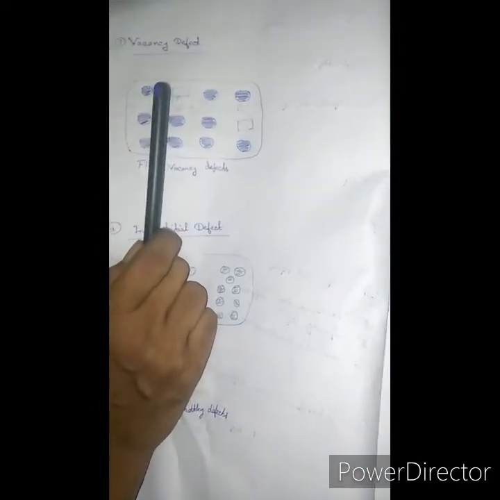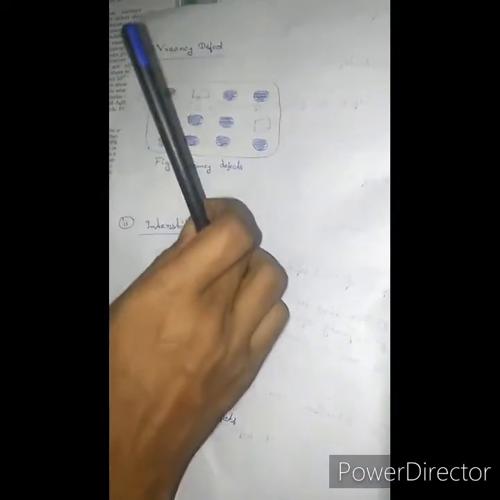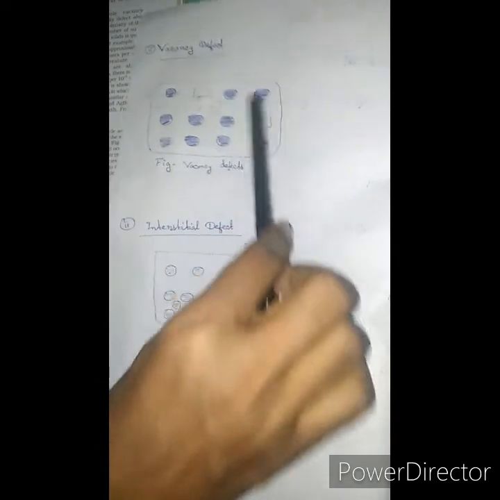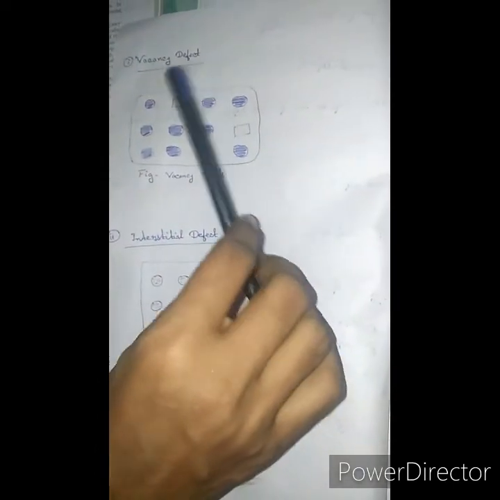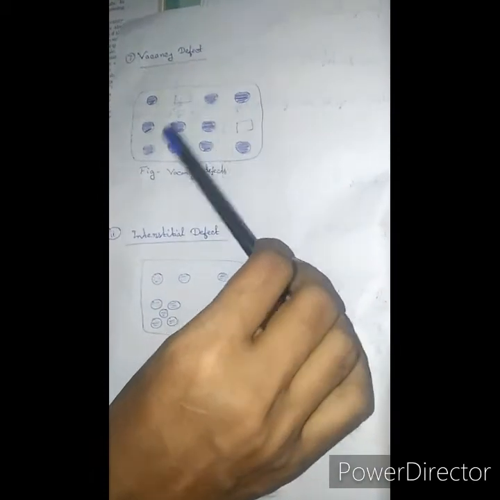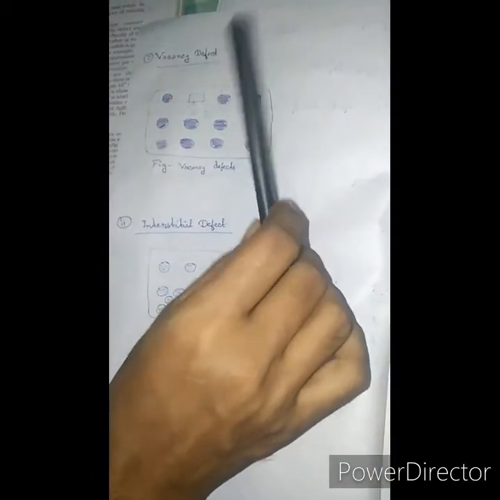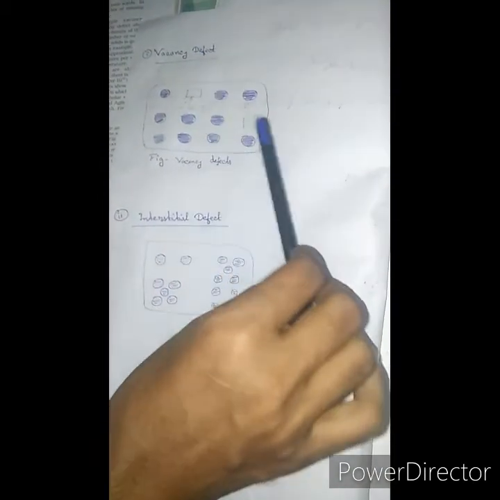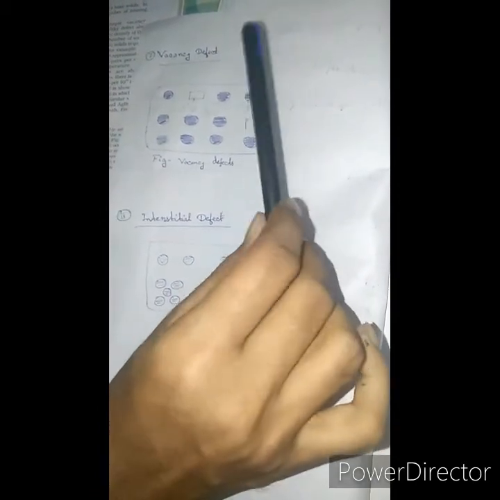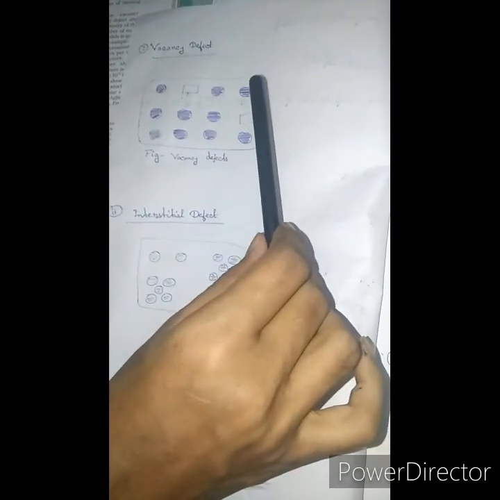When some of the lattice sites are vacant, the crystal is said to have a vacancy defect. This results in a decrease in the density of the substance. This defect can also develop when a substance is heated.